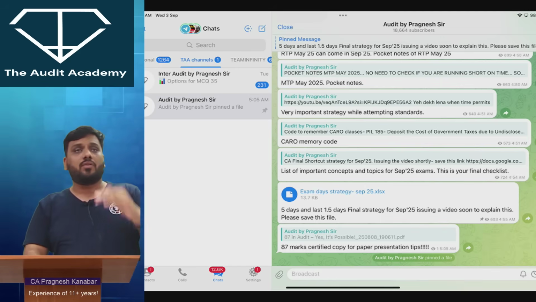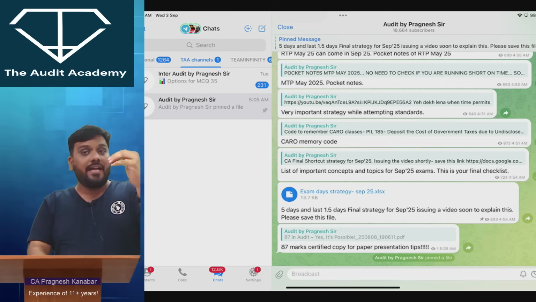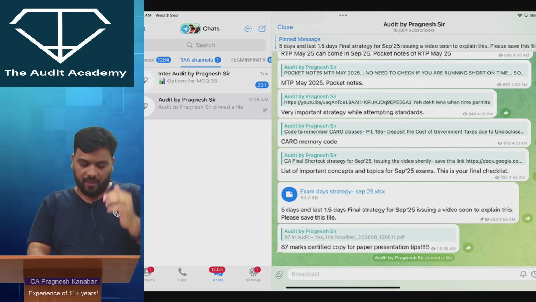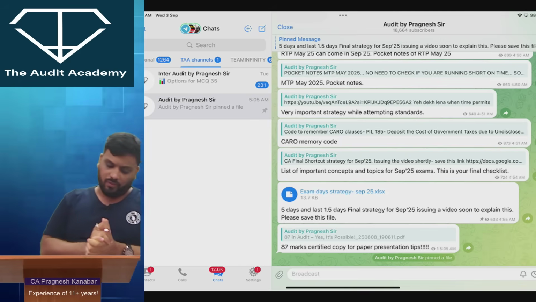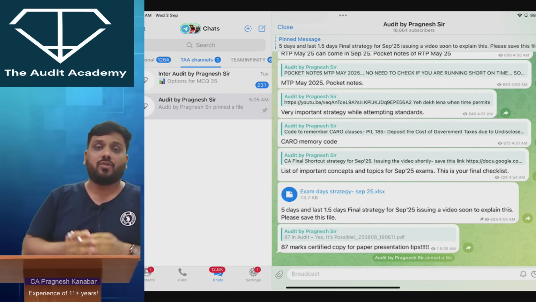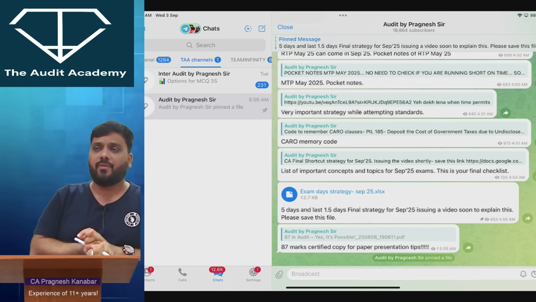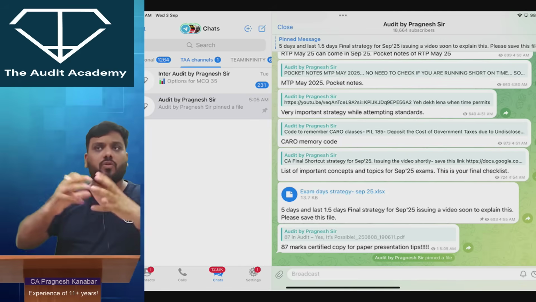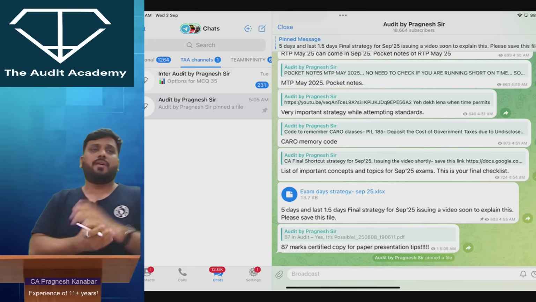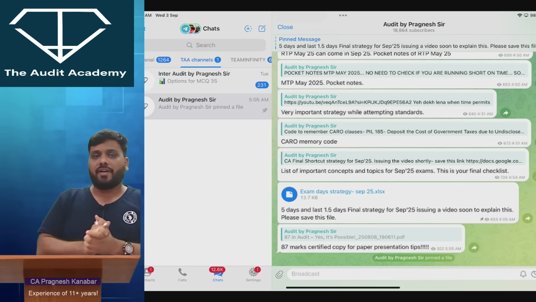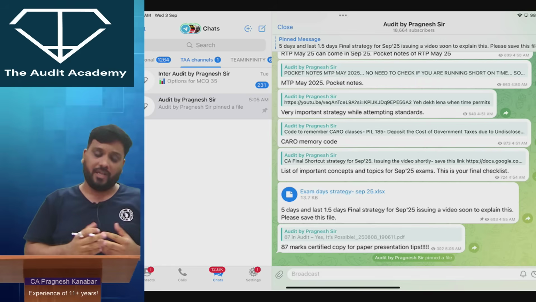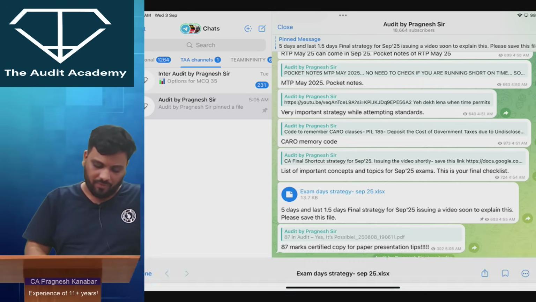So how should an ideal paper look? For that, the 87 marks certified copy is there, of CA Madhur Goyal, who was also one of our students, who scored 87 in May 25. If you go through that certified copy and see the May 25 question paper, even for 10-15 minutes, you will get a fair bit of idea of how the questions are supposed to be attempted. But listen to me, some pro tips from my side.